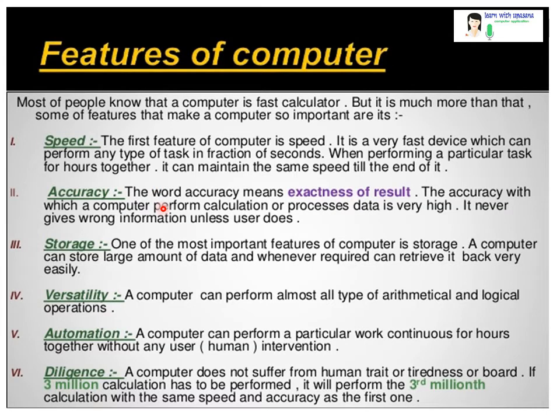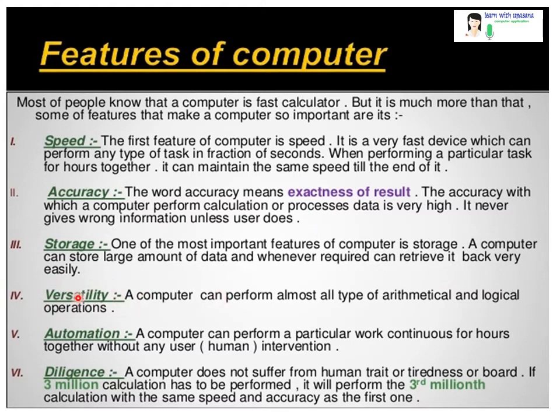Next is the accuracy. The word accuracy means exactness of result. The accuracy with which a computer performs calculation or processes data is very high. Now next is the storage. A computer can store a large amount of data whenever required and retrieve it back also very easily.